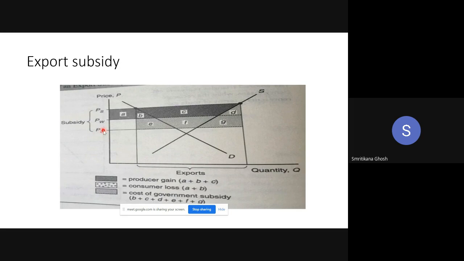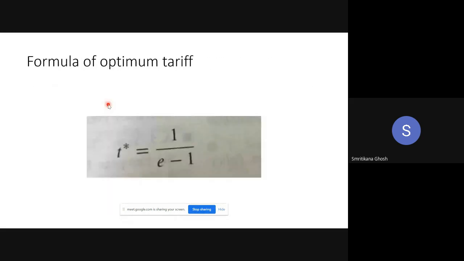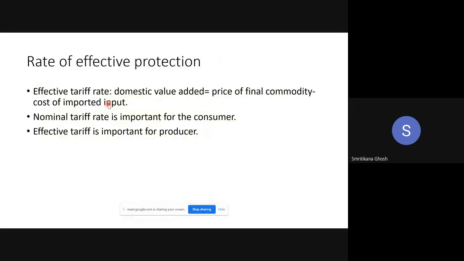Producers means those who are the exporter. But the general consumers, they have to pay PS. So they are only concerned about PS. They are not concerned about PS star. So this is why the nominal tariff rate is important for the consumer, and the effective tariff is important for the producer, because the producer is watching what will be the ultimate positive effect to them.